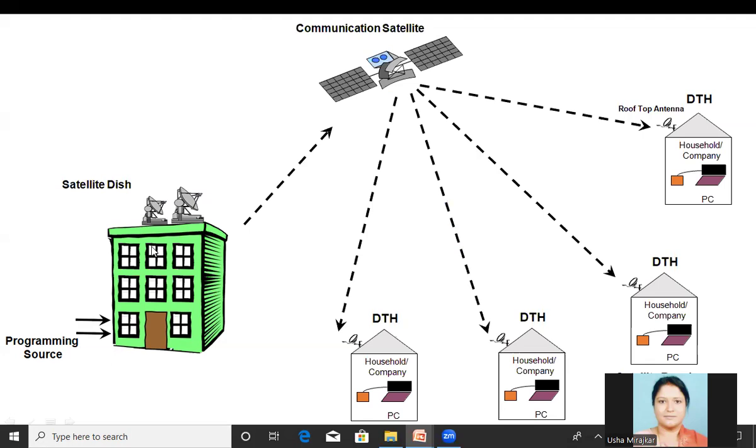After that, in the service provider station, digital modification, compression and all those processings are done, and the signals are radiated towards the satellite. At the satellite, once again those signals are modified and converted into downlink frequency, and radiated towards the dish antennas. Actually these programs are not generated by the service providers, but by the programming sources, and the service providers purchase the rights to telecast those programs.